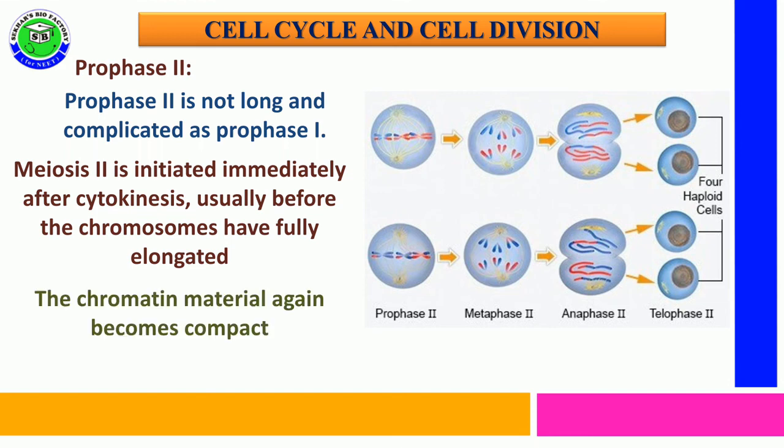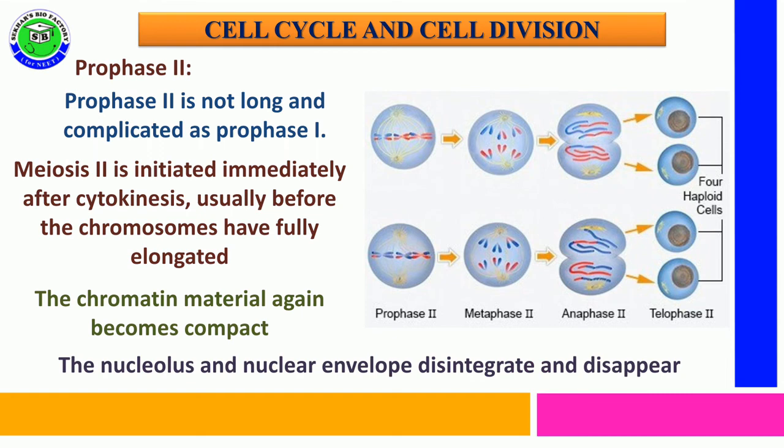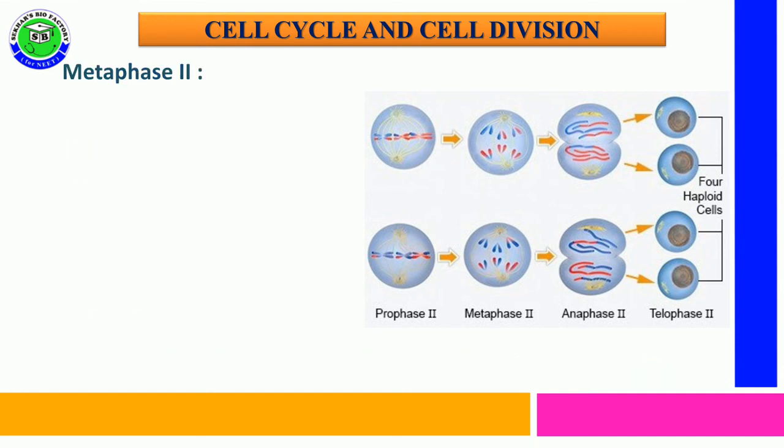The chromatin material again becomes compact to become chromosomes. During prophase 2 itself, the nucleolus and nuclear membrane disintegrate and disappear.